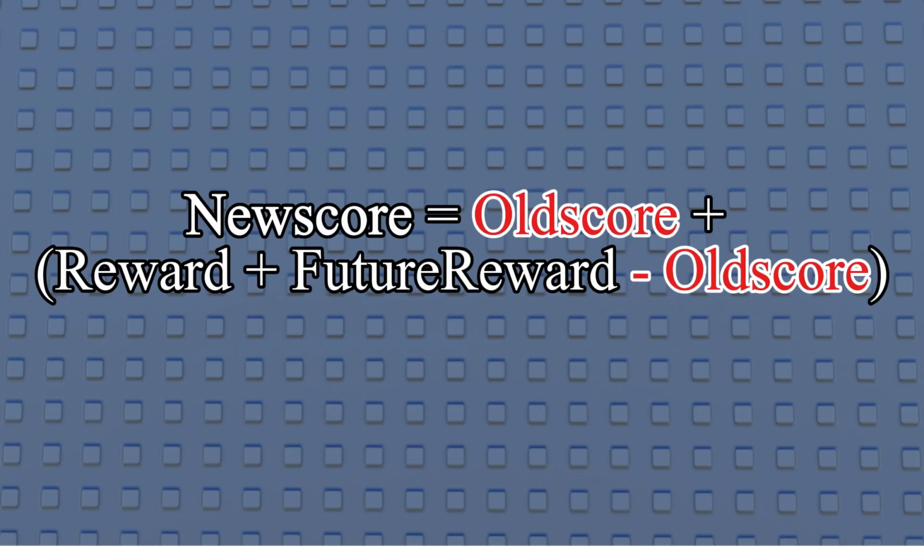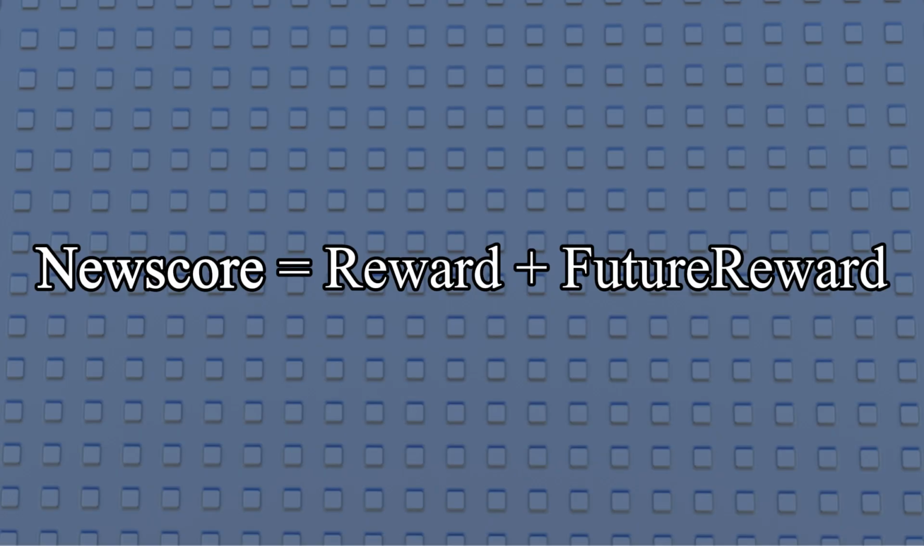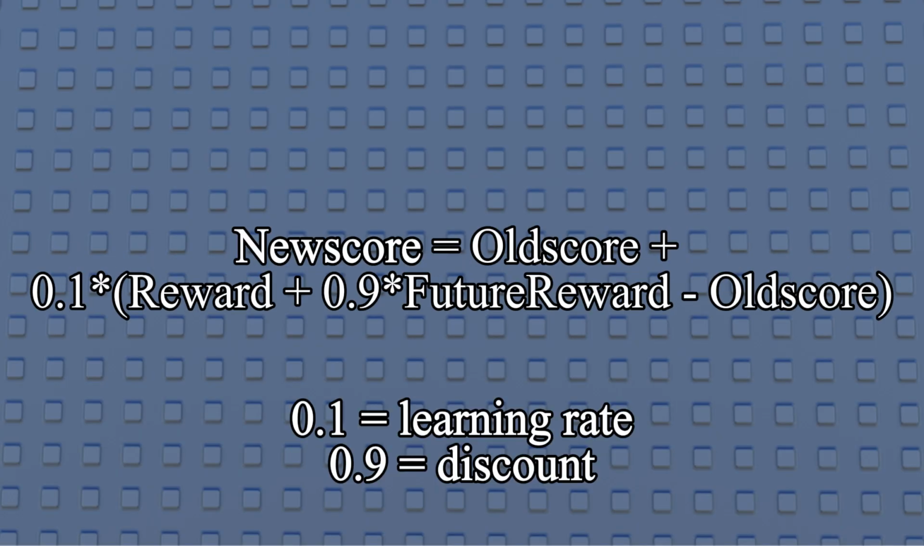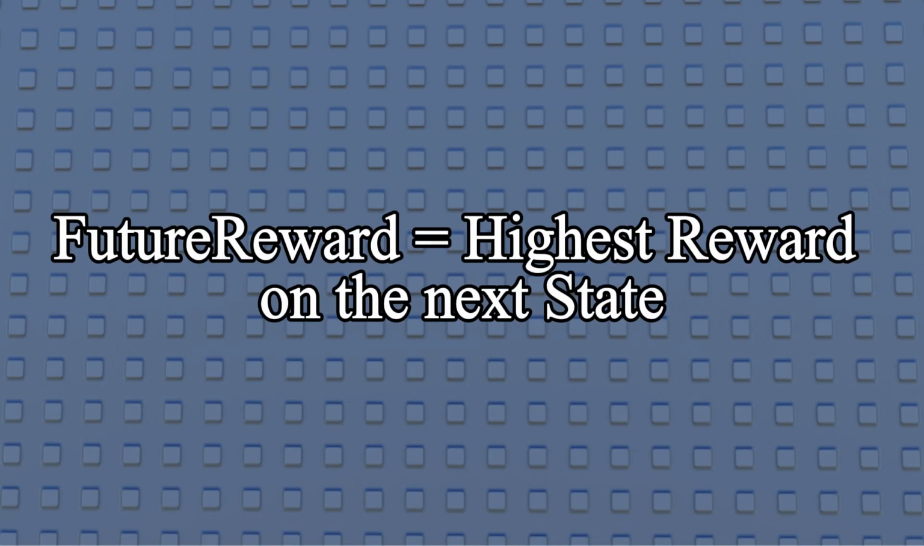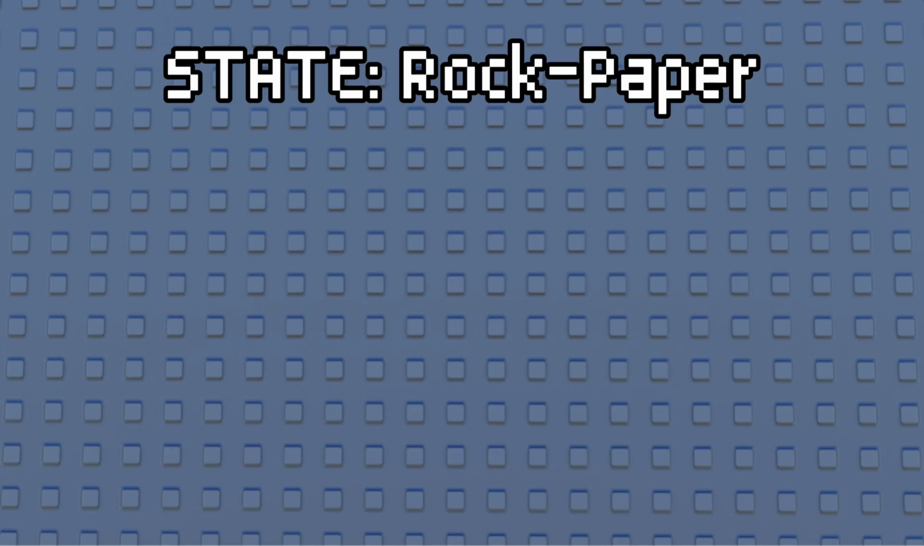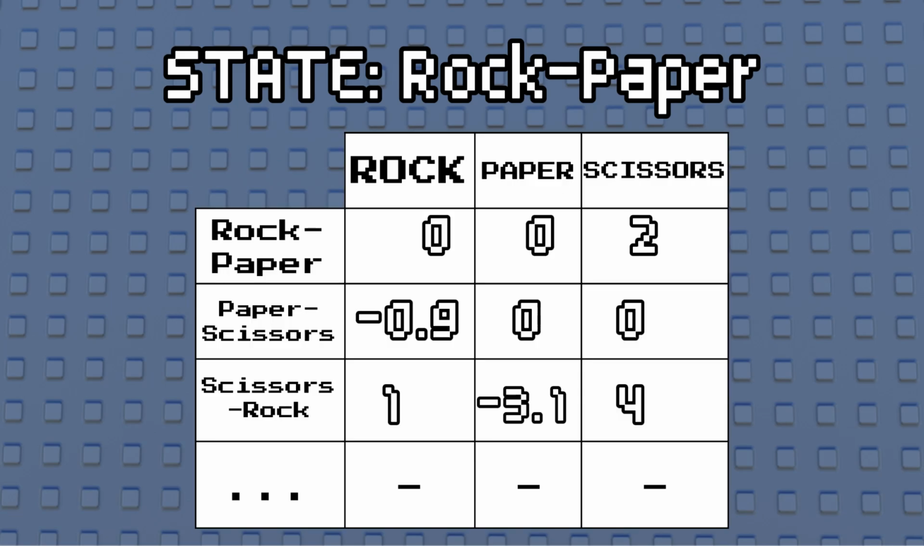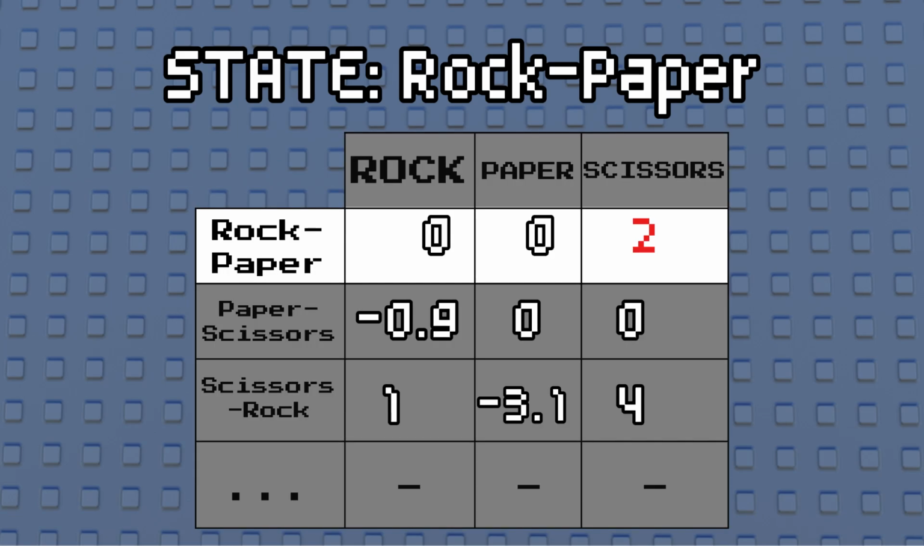But wait, that's just the reward, meaning that the AI may be too trusting of this action. We wanted to learn more gradually, so let's add a factor. But hey, that future reward variable is kinda weird. The future reward is based on the state after the outcome, so if we win, then the next state is rock paper because the player lost.